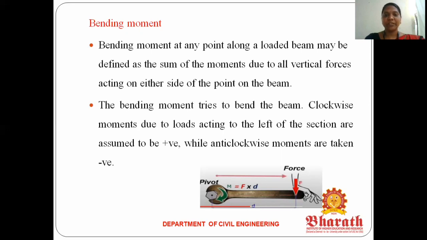If a bending moment, here we consider the sum of the moments due to all vertical forces on either one side of the section. So this is the total length. We calculate the moment on either one side of the section, either left side or right side. So we divide equally, and at any place we cut the section. From this section we calculate the bending moment, on any one side of the section. Okay, so that is called a bending moment.